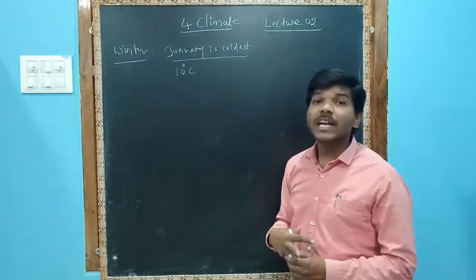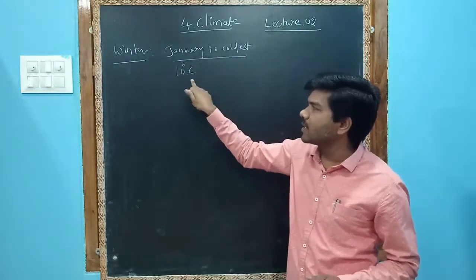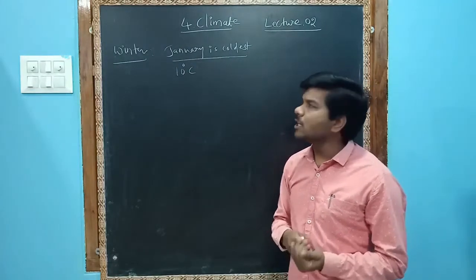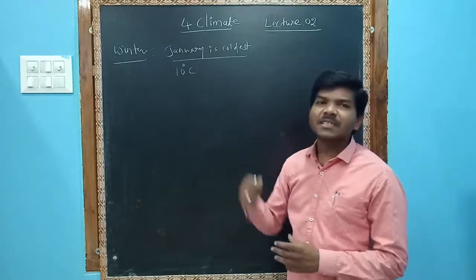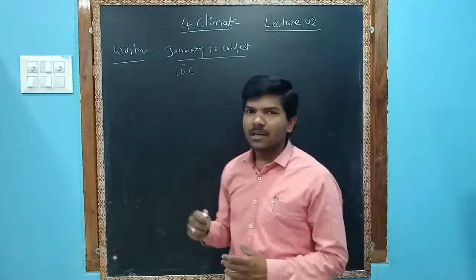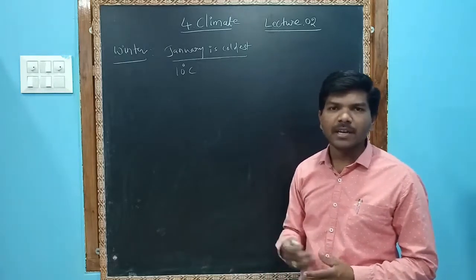I'm talking about day temperature. In North Indian states like Delhi, Shimla, and Jammu Kashmir, the day temperature will be recorded as 10 degrees Celsius.